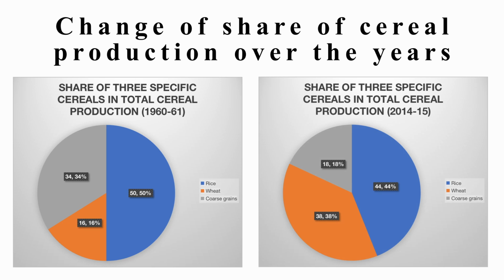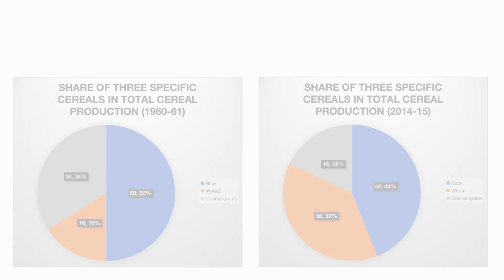There we are watching that the share of rice in the total cereal production has fallen. So we can understand the Green Revolution could not make any impact for rice production. On the other hand, wheat production is more than double during the same period.